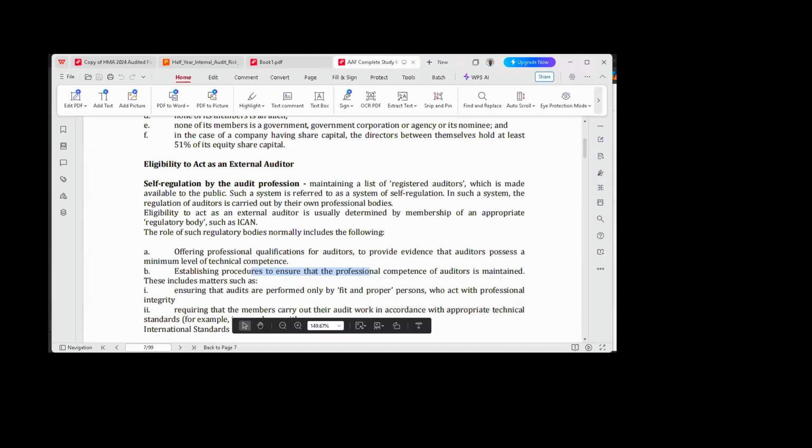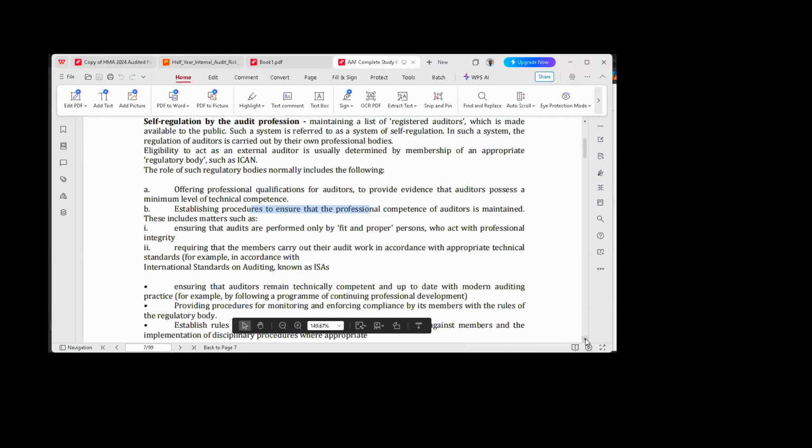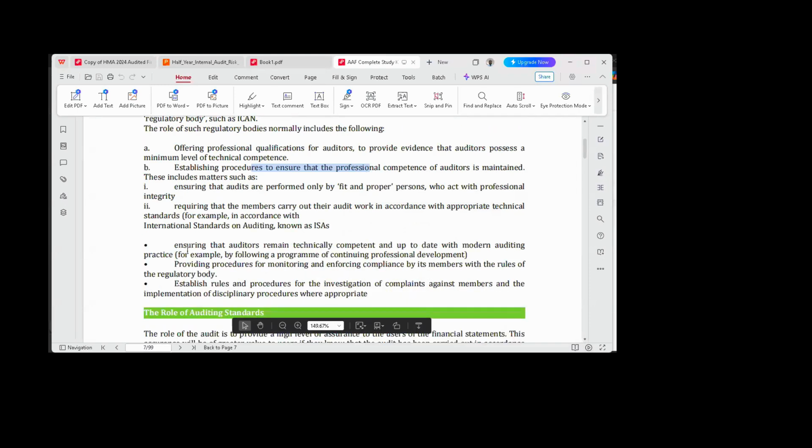Then in the other aspect of disciplining erring members, enforcing compliance, that agency will also be empowered to do the same. Or even in the aspect of training them, to get them updated with current trends in the practice of audit and assurance in the world or in Nigeria, they will also be empowered to do the same. So that is the difference.